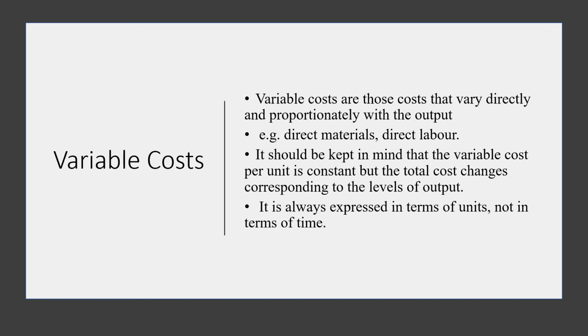So now we move to the other cost called the variable cost. Variable costs are those costs that vary directly and proportionately with the output. So these costs will increase or decrease with the level of output. If the output is increasing, proportionately these costs will increase and decrease. Example is the direct materials and direct labor. It should be kept in mind that the variable cost per unit is always constant, only the total cost component keeps changing according to the level of output. And these costs are always expressed in terms of units and not in terms of time.